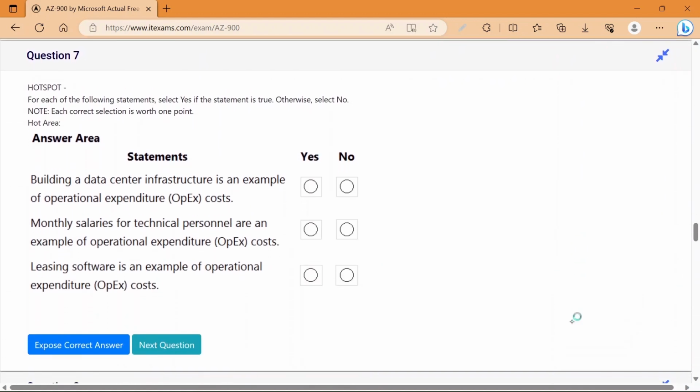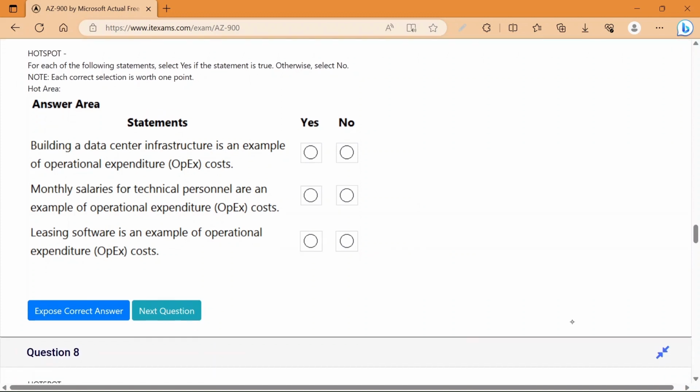Now, the next question is question number 7. For each of the following statements, select yes if the statement is true, otherwise select no. So you can notice that most of the questions have provided statements and are asking for true or false, whether the statements are correct or not.